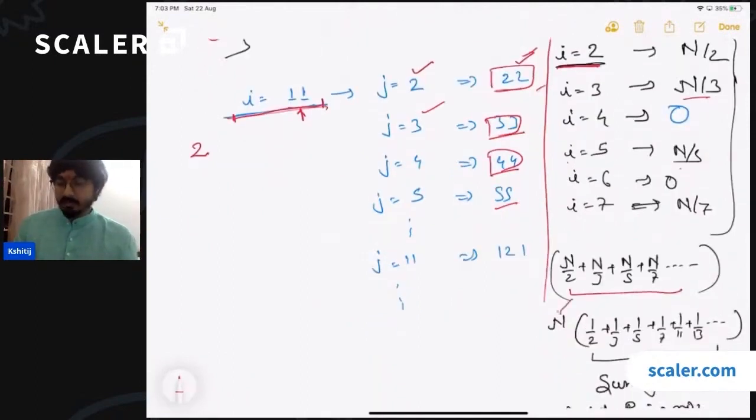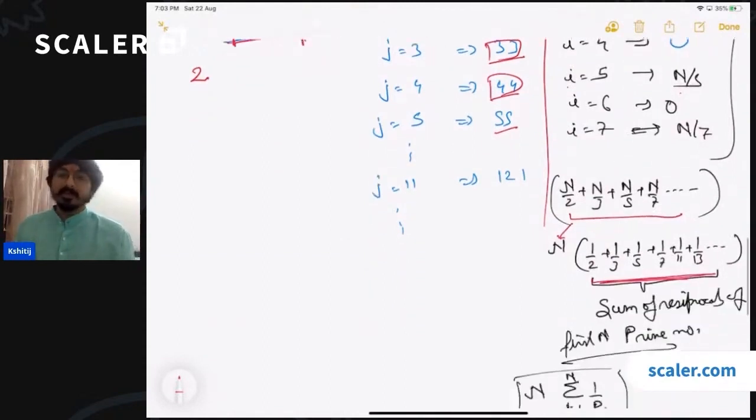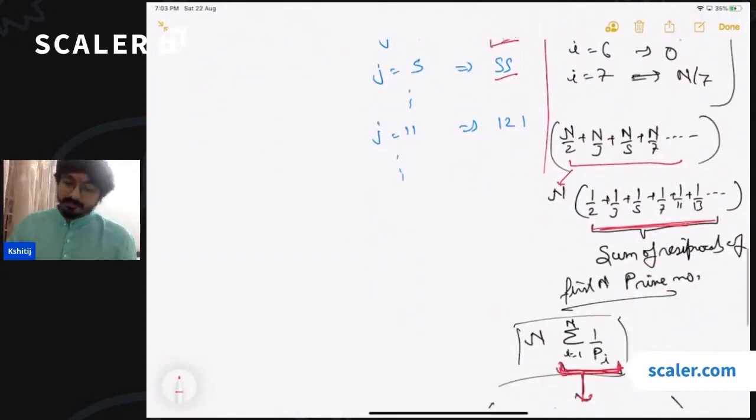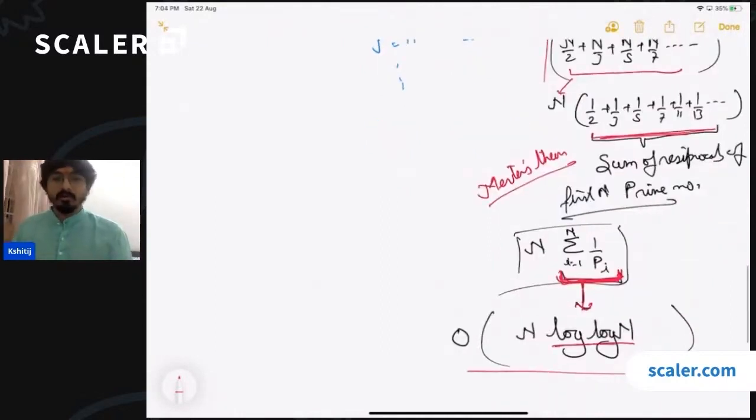Here, if you take n common, then you get something which is nothing but the sum of reciprocals of all the prime numbers. And if you are aware of Merten's theorem, you will know that the sum of reciprocals of all the prime numbers can be approximated as log of n. So that is why the time complexity of Sieve's algorithm is order of n log of n.